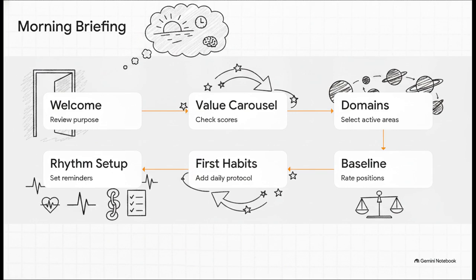The very first major event in this cycle is the morning briefing. It's a quick 6-stage process, and it matters immensely because it establishes your daily protocol before you even start executing. By stepping through the welcome, reviewing your scores in the value carousel, selecting your active domains, rating your position baseline, setting habits, and locking in your rhythm, you are proactively protecting your focus. You're setting the terms of engagement for your day rather than letting the day dictate terms to you.